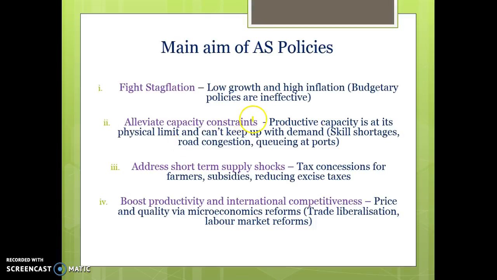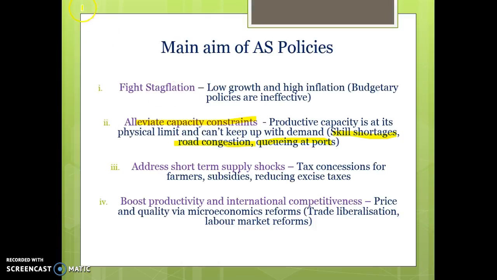Another thing that we'll use aggregate supply side policies for is to alleviate capacity constraints. So stagflation is directly related to high inflation and weak growth. We often experience capacity constraints when we experience periods of high growth and high aggregate demand. So it's all about trying to boost aggregate supply to meet that aggregate demand. So that can be done via trying to eliminate skill shortages by immigrating. So that would be a good way to alleviate capacity constraints, or high capacity utilisation. Infrastructure to try and reduce road congestion and improving infrastructure at ports and facilities like that,